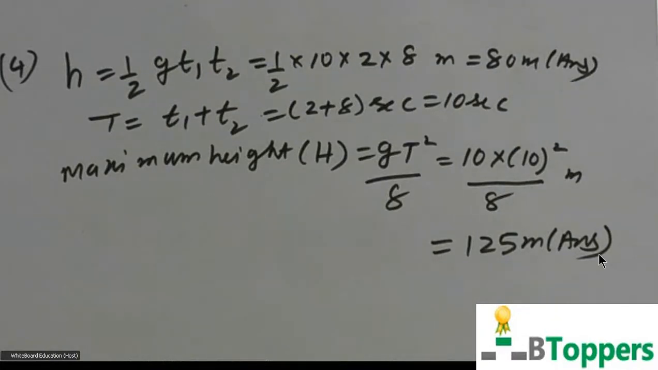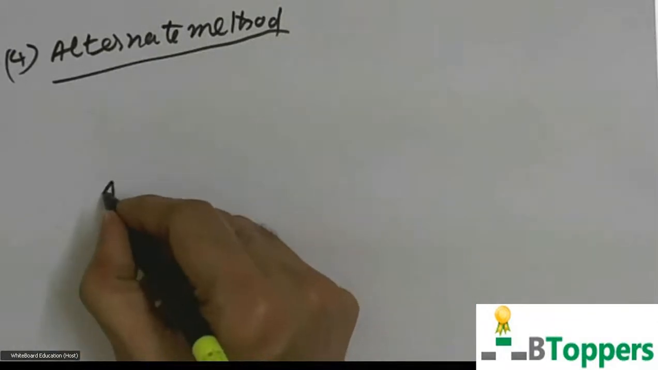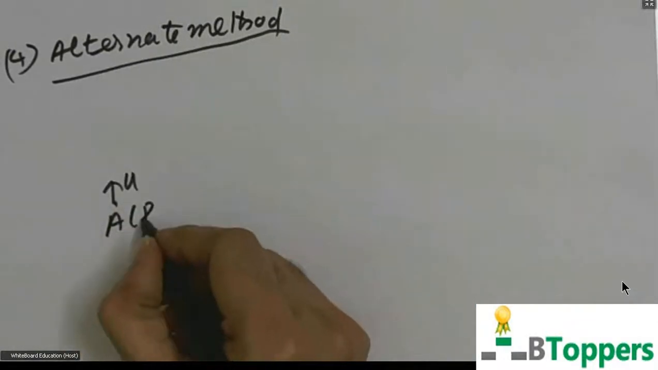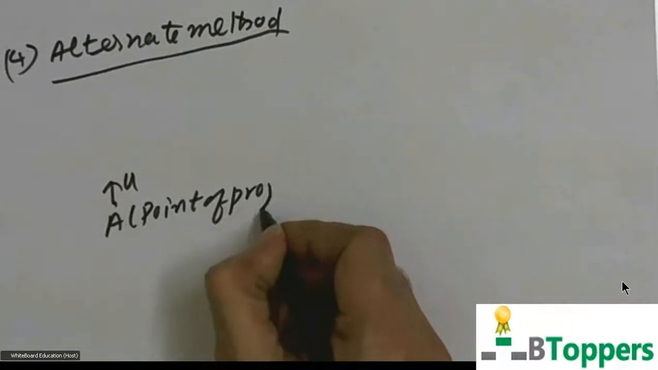I would like to solve this problem by another method also, I mean the method which you have to use in case you are given a similar problem in board examination. So here let A be the point of projection from where the body is projected vertically upwards with a certain initial velocity u.